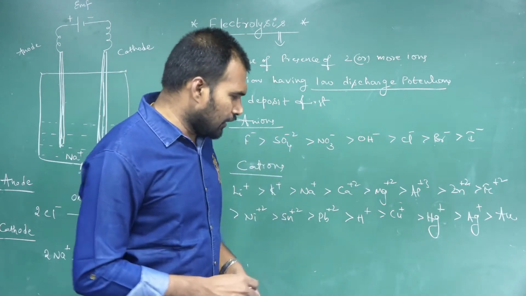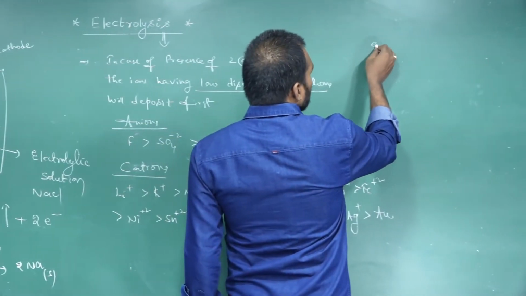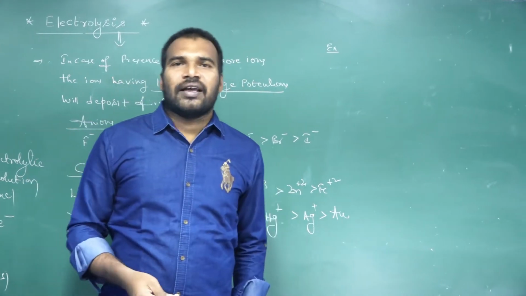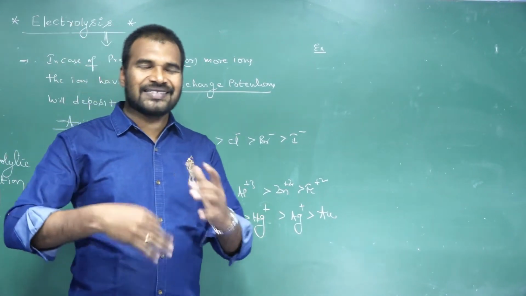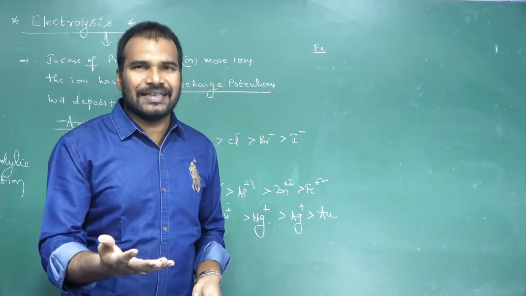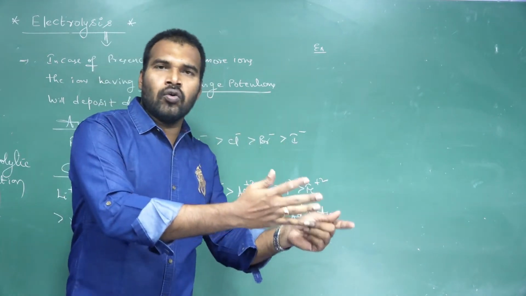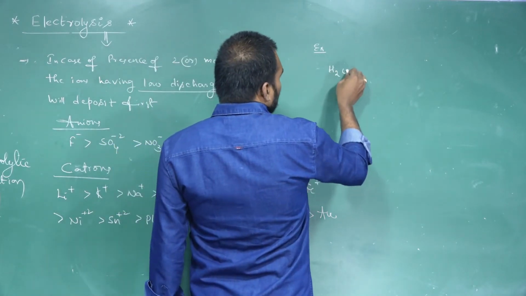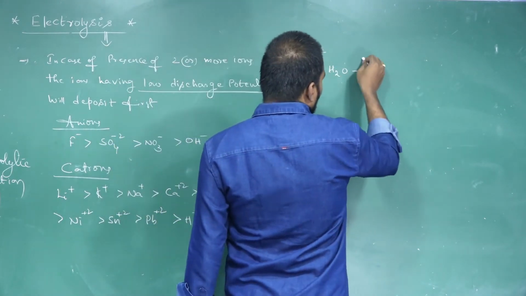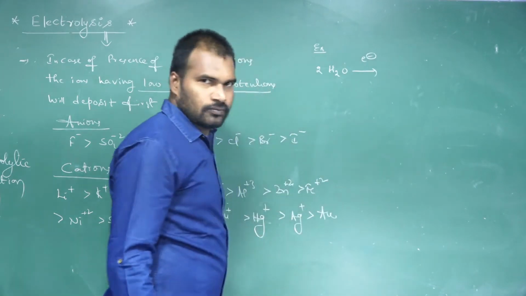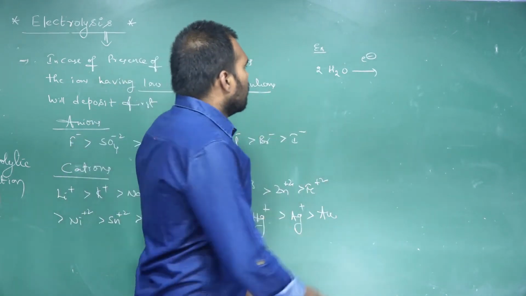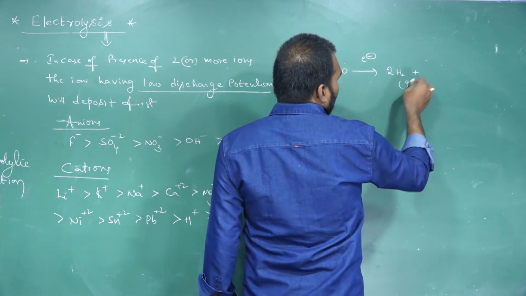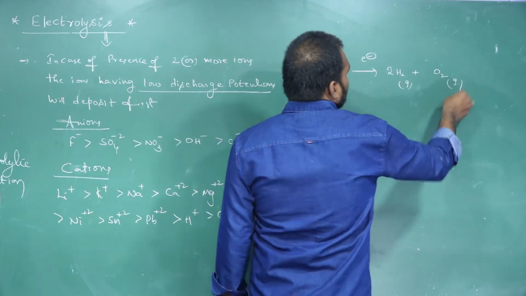And one more thing, finally, if you take an example, if water gets electrolyzed, what gases are liberated at the anode and cathode? Let us see. If water gets electrolyzed, it liberates hydrogen gas and oxygen gas.